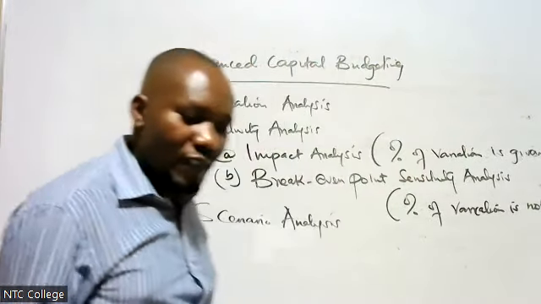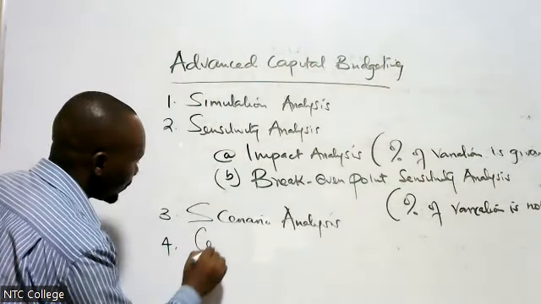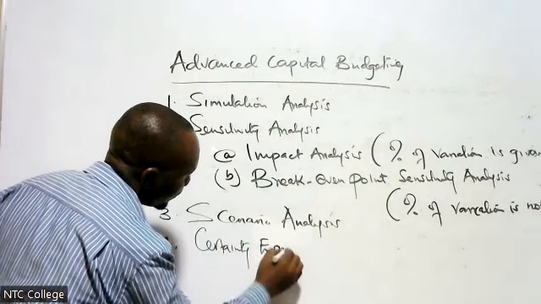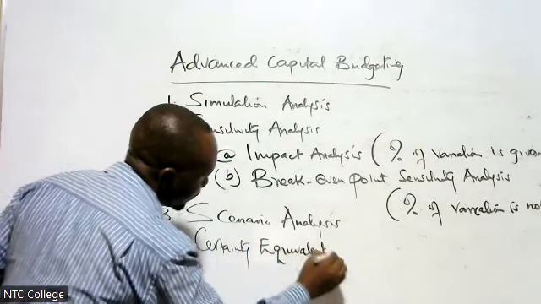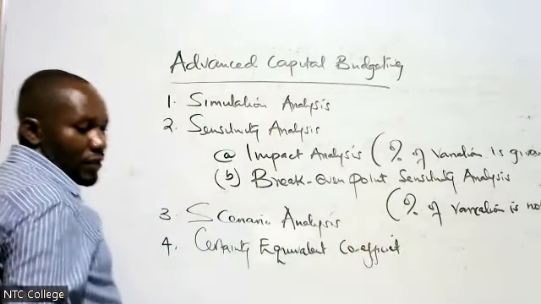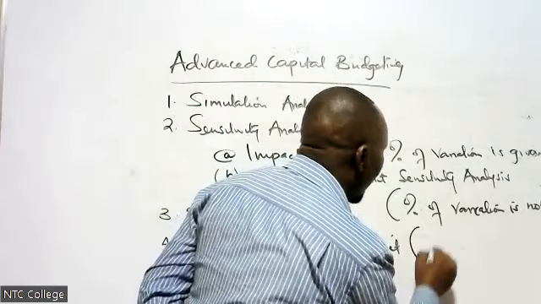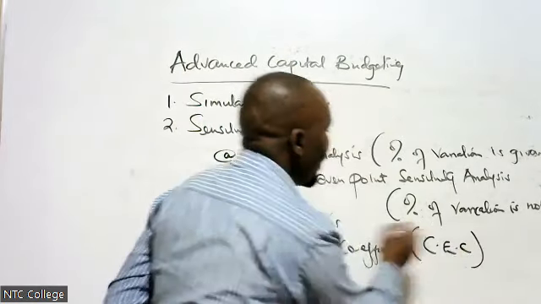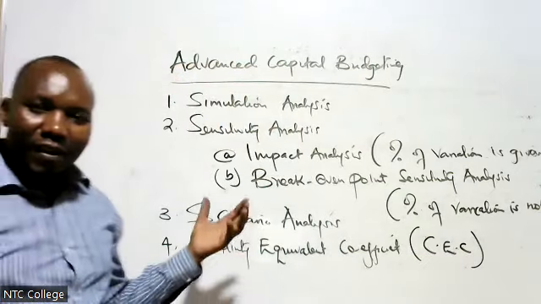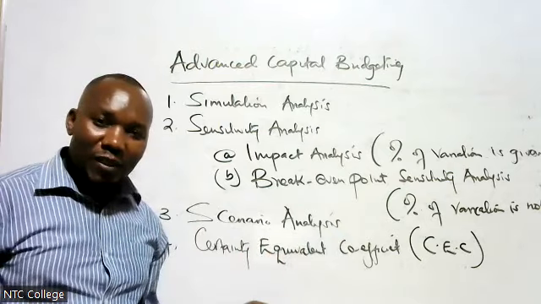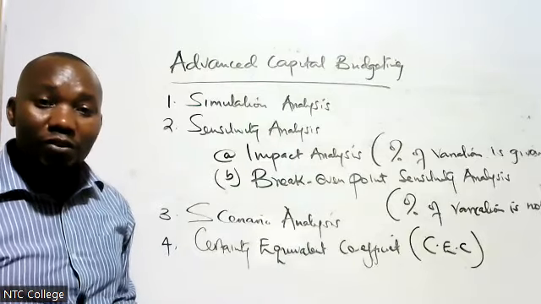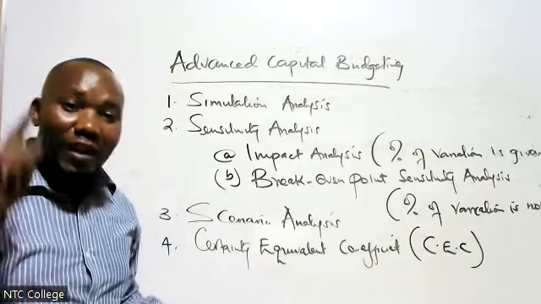Then we have number 4, certainty equivalent coefficient, which we also call SEC. Now again, sometimes students surprise me. We are almost doing the exam, and then I tell them, make sure that you revise certainty equivalent coefficient. They ask, what is that? They have not heard of it and we have 1 week left.